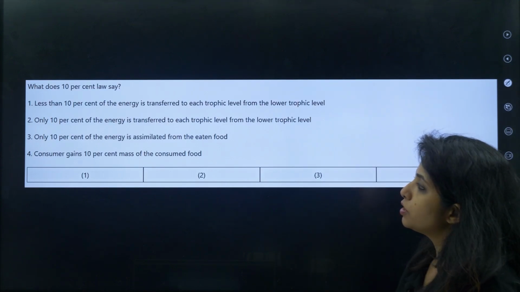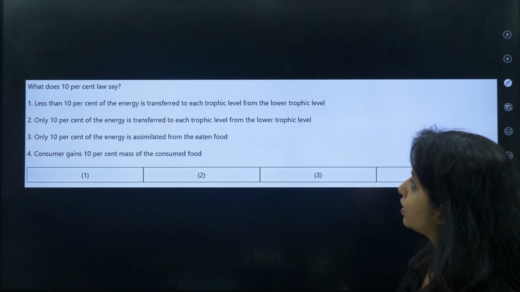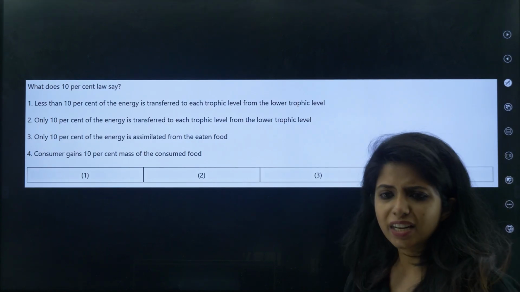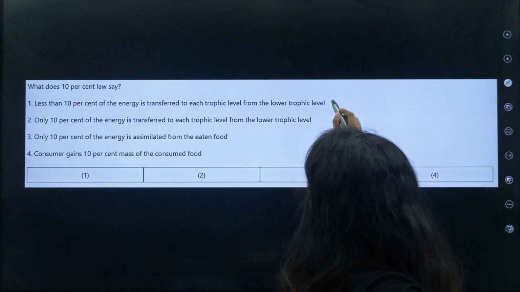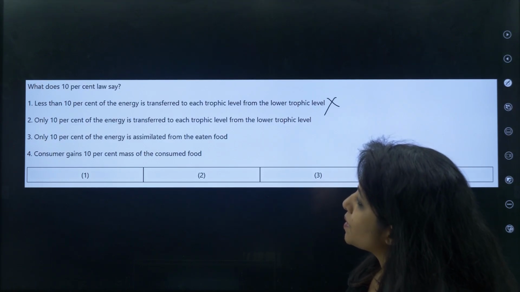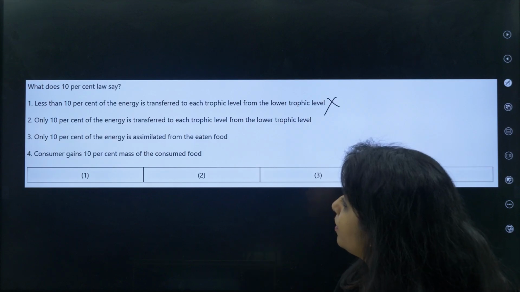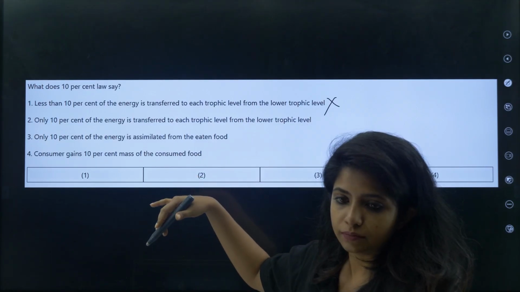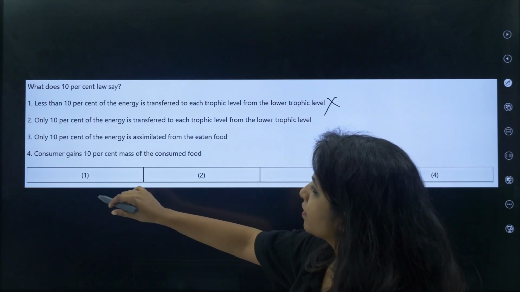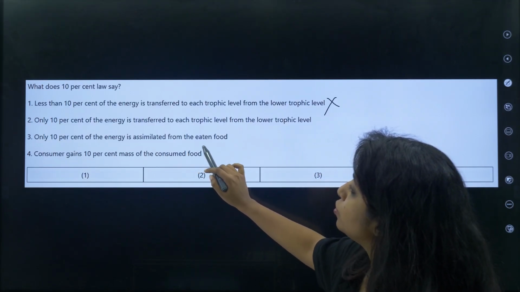What does the 10% law say? Less than 10% of energy is transferred to each trophic level from the lower trophic level. Is this less than 10% of the energy? In that way we won't be able to survive. So that is wrong. Only 10% of the energy is transferred to each trophic level from the lower trophic level. Only 10% of the energy is assimilated from the eaten food. The consumer gains 10% mass of the consumed food.